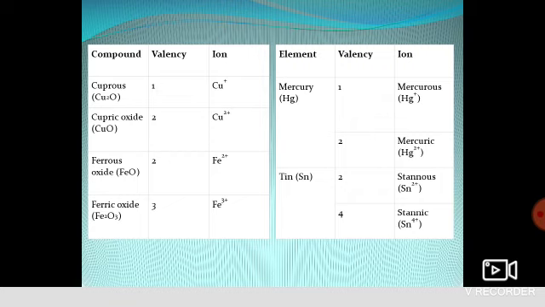So this is all about elements, compounds, and valence electrons, how we calculate valency and how we name them. What is the difference between acidic and basic radical? That's all we have done with this topic. Clear?